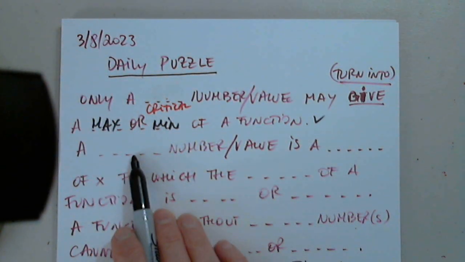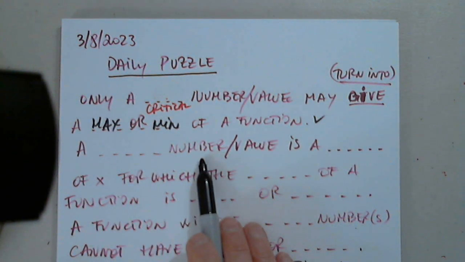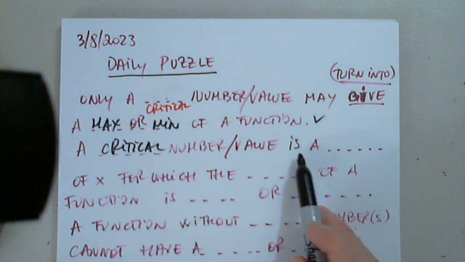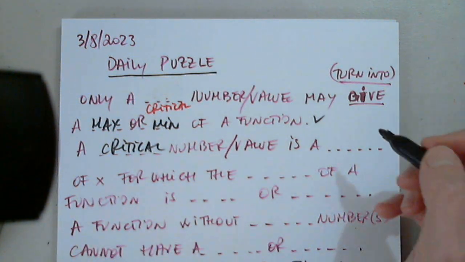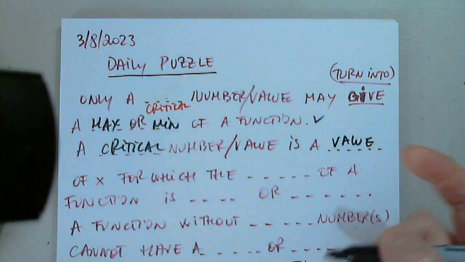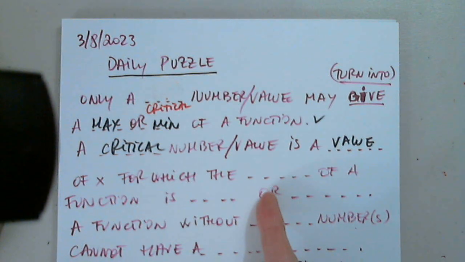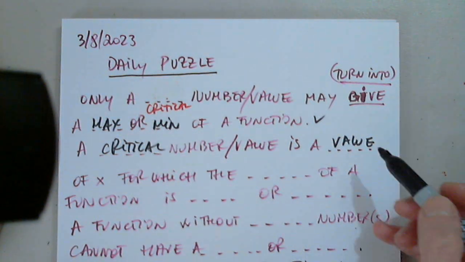A critical, yes, of course, is a blah blah blah of x. Derivative. Value of x for which the of a function is this or this.